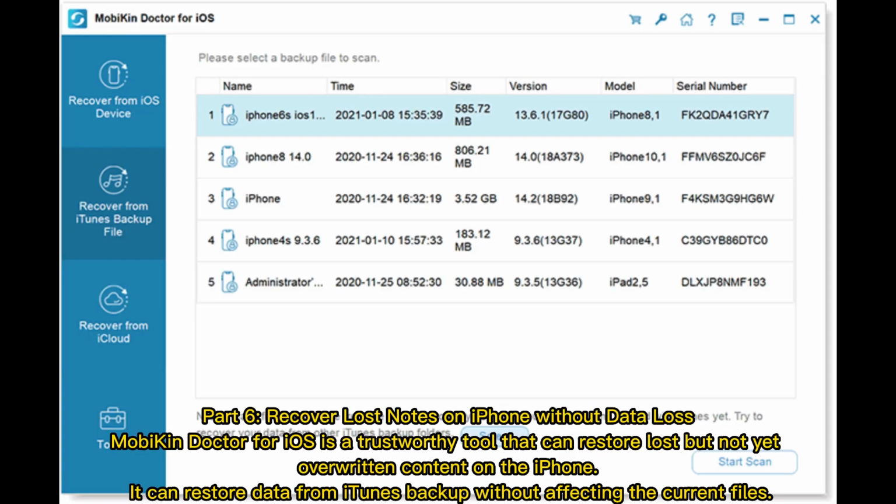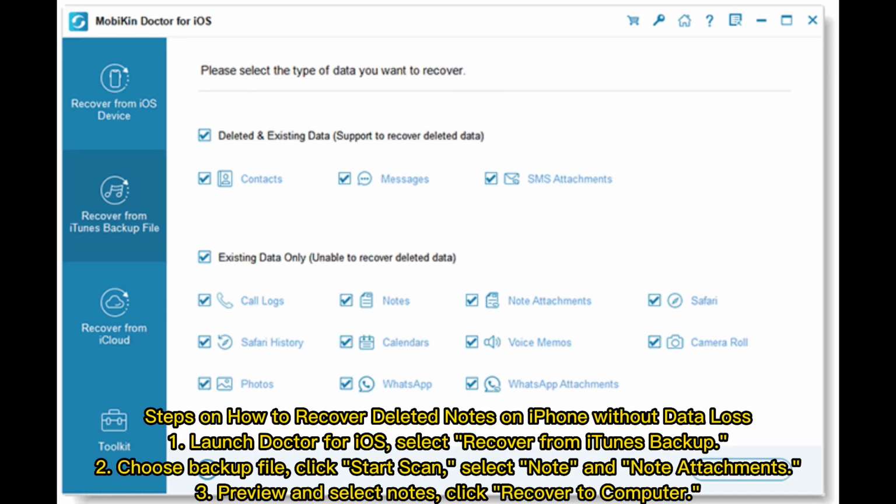Part 6. Recover lost notes on iPhone without data loss. Mobikin Doctor for iOS is a trustworthy tool that can restore lost, but not yet overwritten content on the iPhone. It can restore data from iTunes backup without affecting the current files. Steps on how to recover deleted notes on iPhone without data loss.